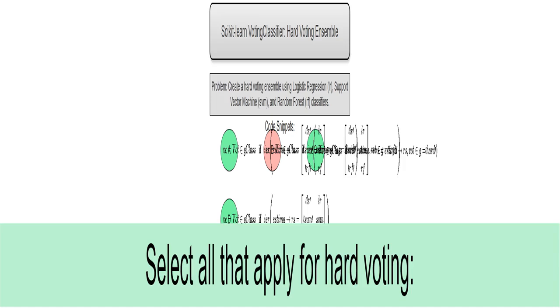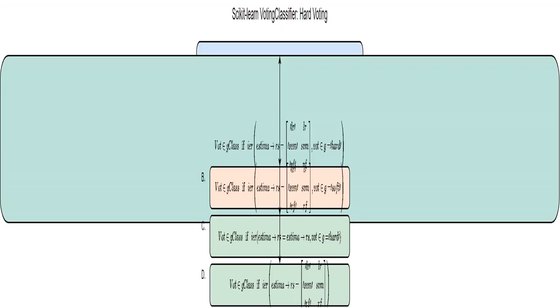This is the question prompt. Determine which code snippets correctly implement a hard voting classifier. I see this as the central question of the quiz. We need to identify which code examples correctly build a VotingClassifier that uses hard voting, a method where the final class prediction is the one receiving the majority of votes from the individual classifiers.